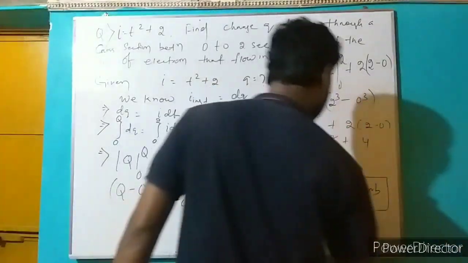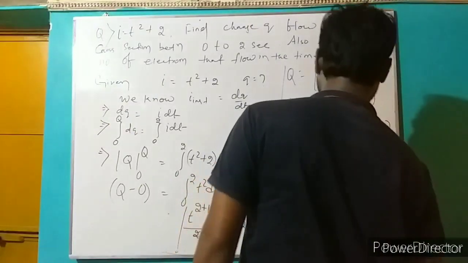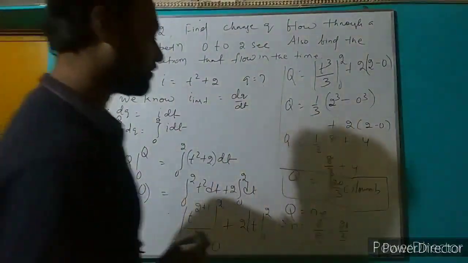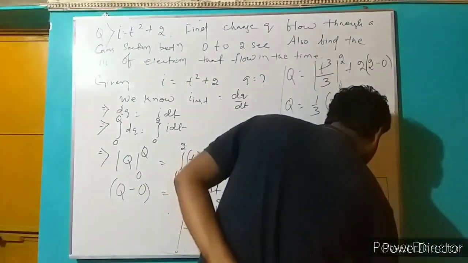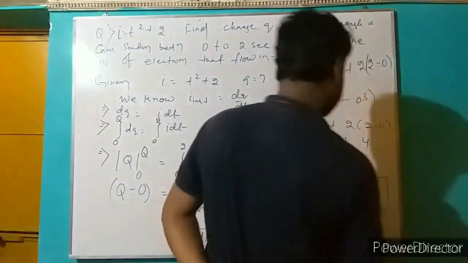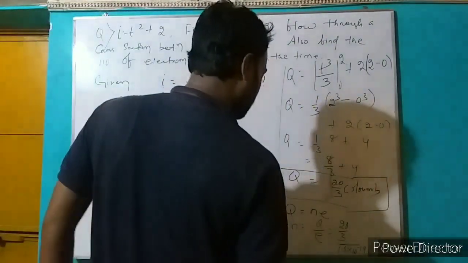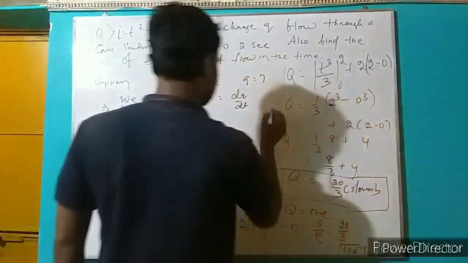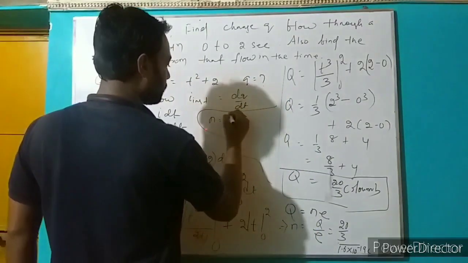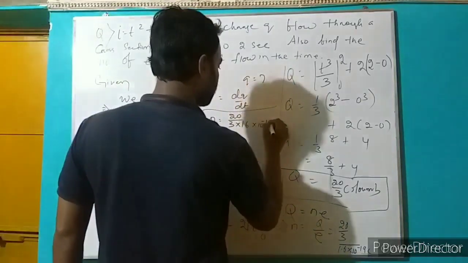Q means 20/3 divided by e. e means the charge of an electron. You know the charge of an electron is given by 1.6 into 10 to power minus 19 coulomb. So here N equal to 20/3 divided by 1.6 into 10 to power minus 19 coulomb.